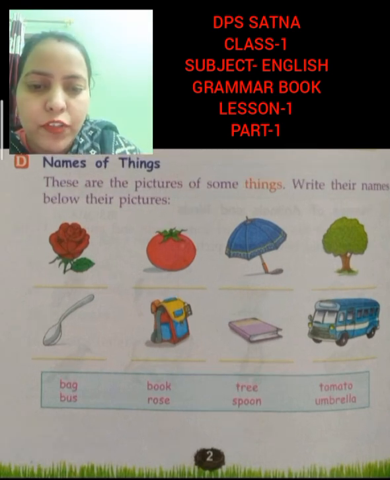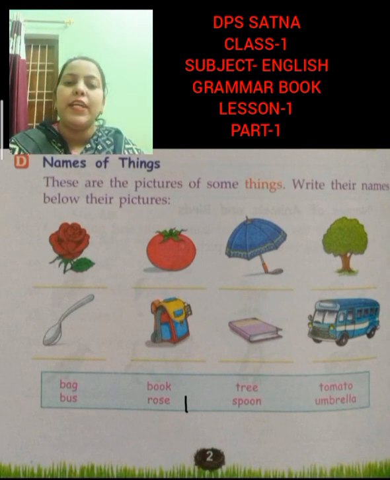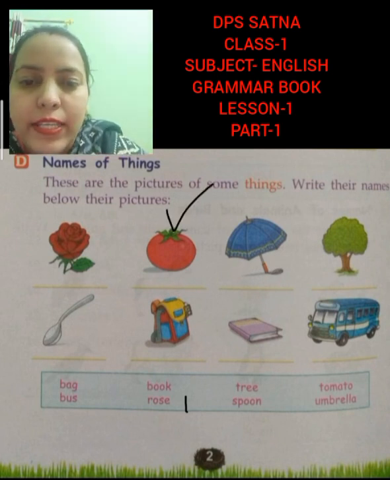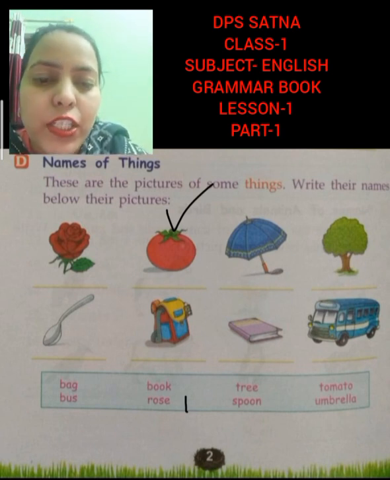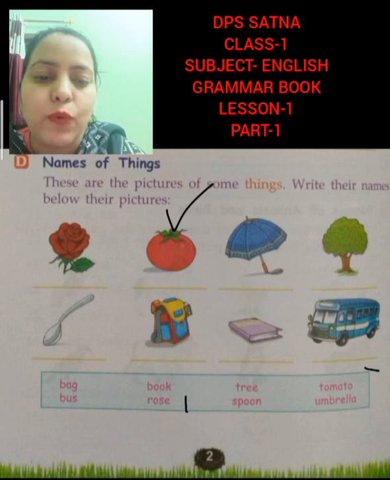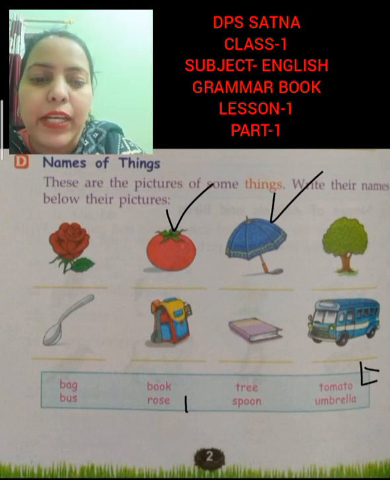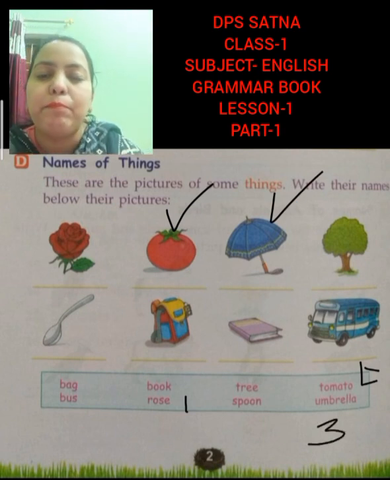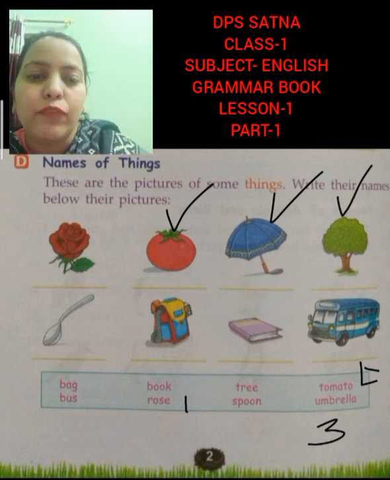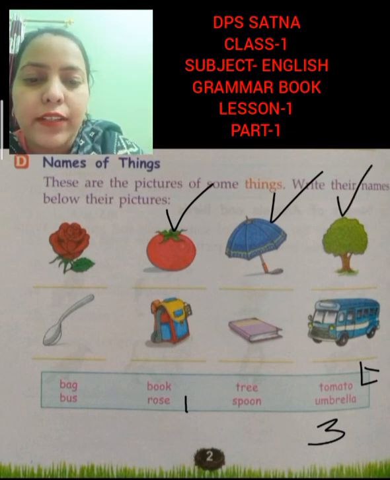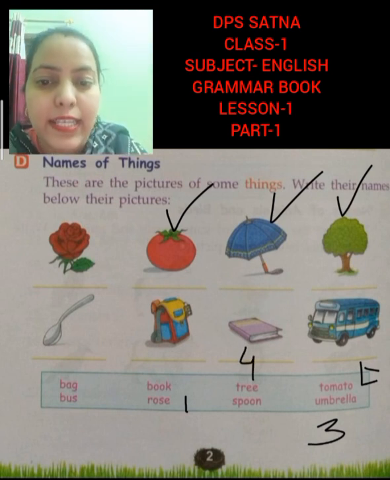So the first picture is of rose. R-O-S-E, rose. Now the second picture is of tomato. T-O-M-A-T-O. Now the third picture is of umbrella. U-M-B-R-E-L-L-A, umbrella. Now the fourth picture is of tree. T-R-E-E, tree. Now we are coming to the next line.